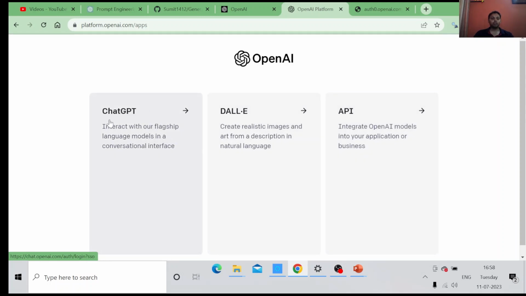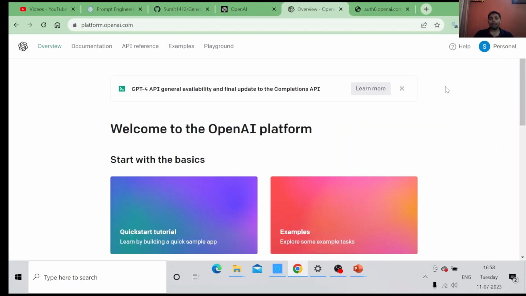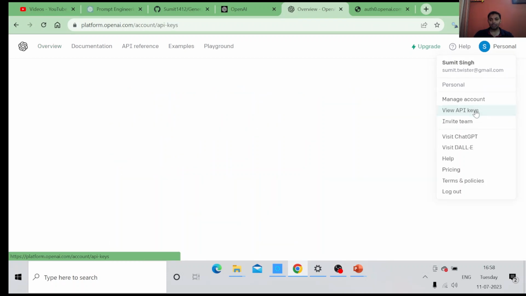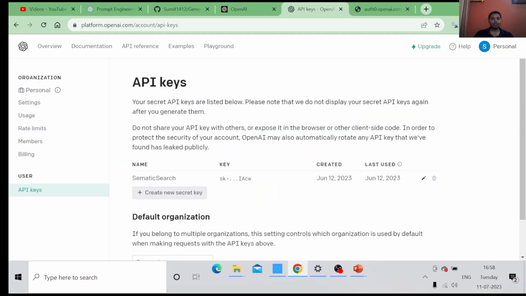Here you will get the option of ChatGPT, DALL-E and API. I want to fetch my API keys. Click on your profile. Here you will see View API keys. If you have already created your API key, you will get to see your API key over here.